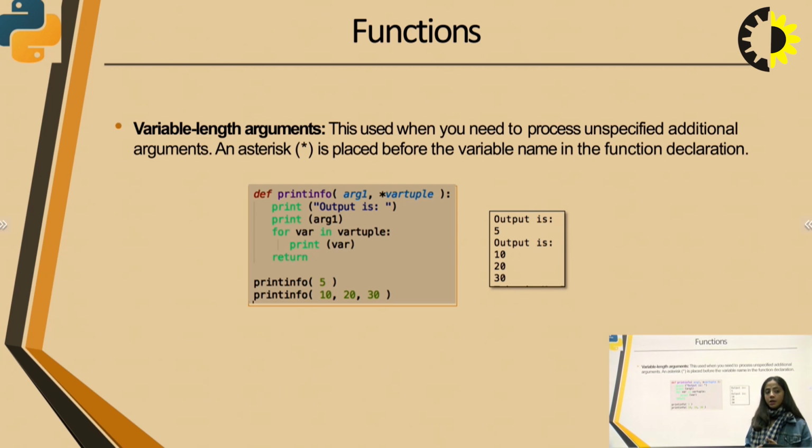Now the first message will be printed, output is, and the argument 1 value will be printed, which is 5. Now when you call the function print info again by passing 3 values, 10, 20 and 30, similarly, the message will be printed, output is 10, 20 and 30. And how many times will the for loop run? For loop will run for var in var tuple. Now var is the value starting from 1 and up to the number of parameters in the function calling.